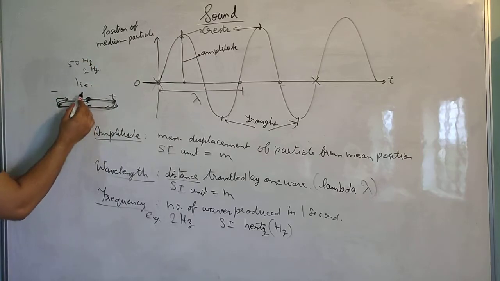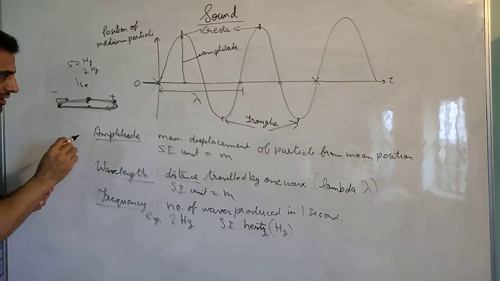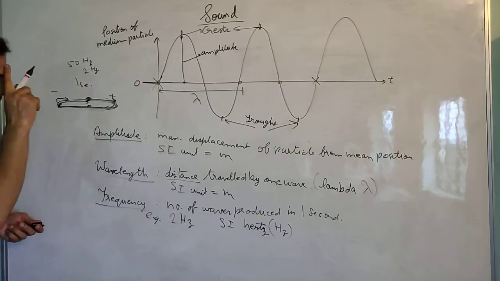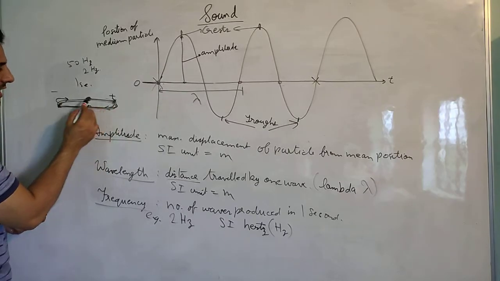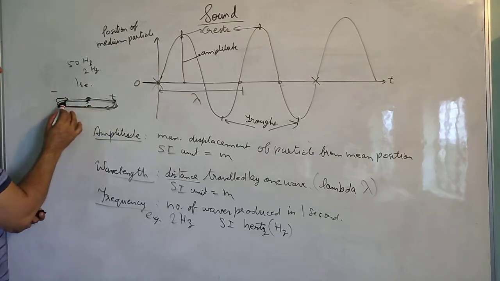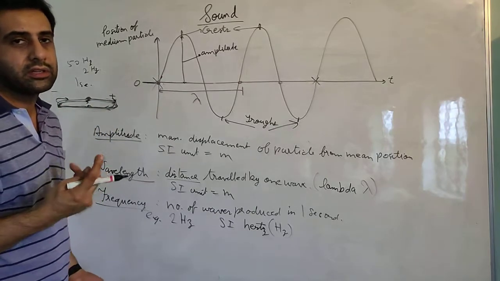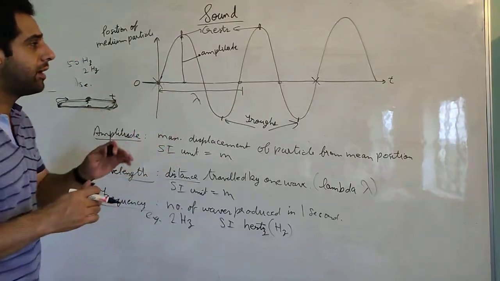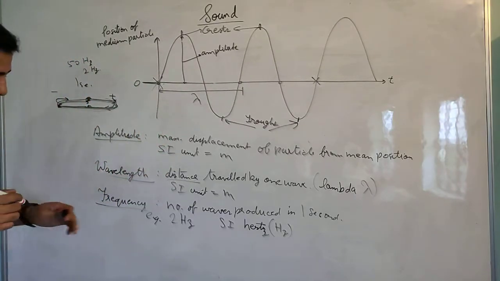So when a particle has a frequency of 50 Hertz, what does it mean? It is completing the loop 50 times. That means it is going in this direction and in this direction 50 times, 50 times in this direction and 50 times in this direction. So how many vibrations? 100 vibrations. That is what I meant by 100 vibrations in 50 Hertz. So this is the frequency.